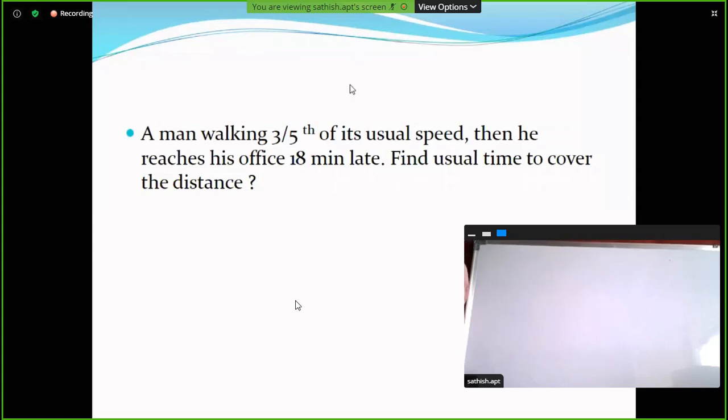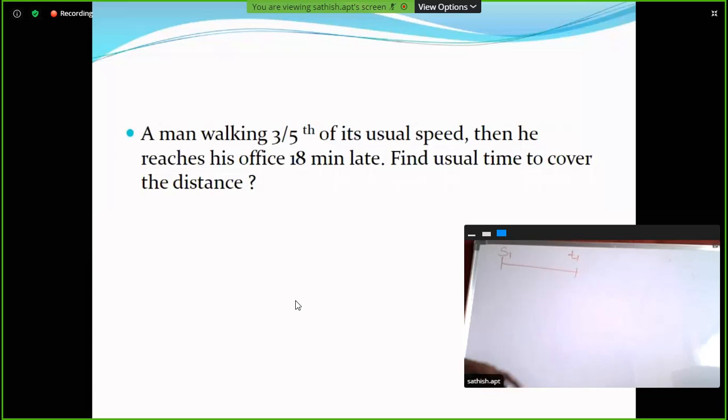Right. So here, if he maintains S1 speed, this is the usual speed, he reaches the station at T1 time.